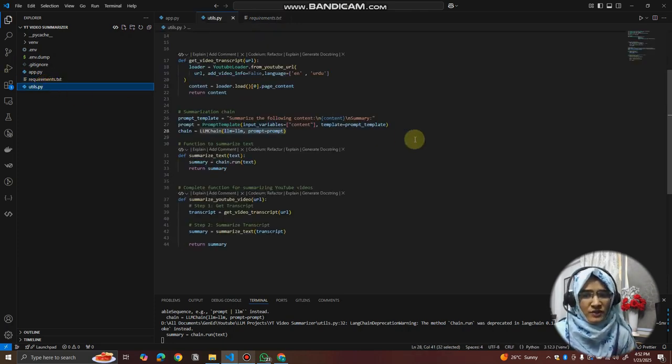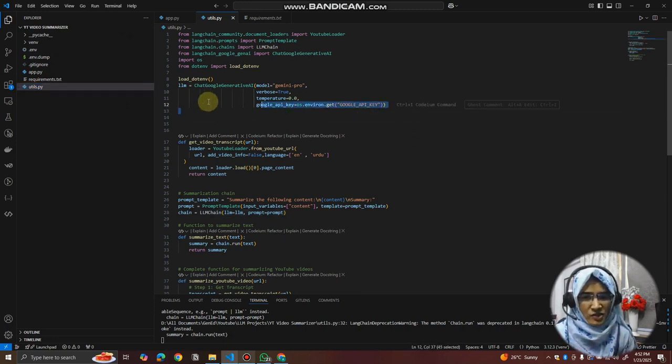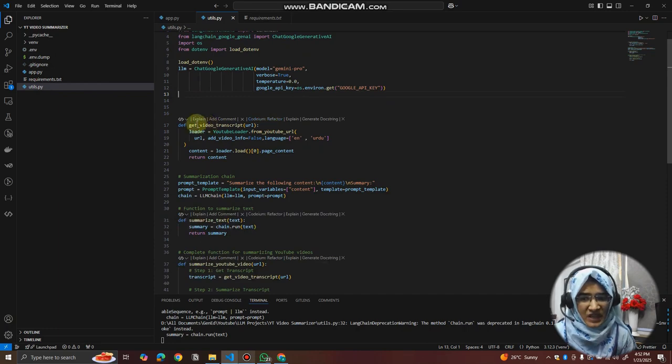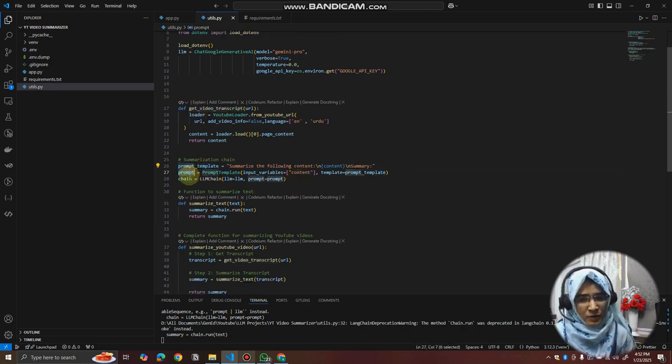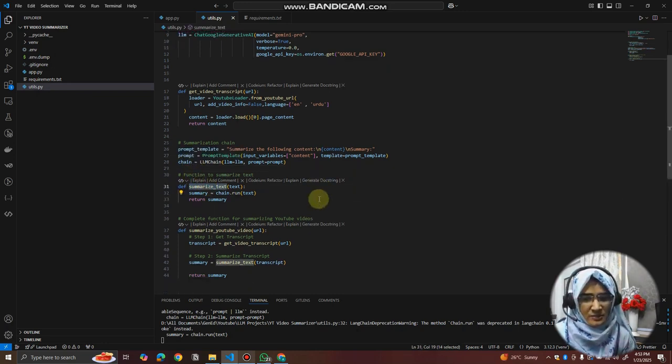Then we have utils.py. Utils.py has all the code that we did in the Colab. First we create the LLM, importing all the things that we have already imported. Then we create the LLMs, and then we have this loader. I converted that into a function, so that I just need to call that function and the content will get to me whenever I want. Then I created the prompt template and prompt chain, all the same things that we did in the Colab. Then I pass the summarized text. This summarized text provides me the summary. That's it, there is no other task for it.